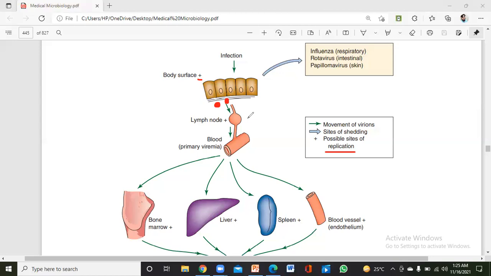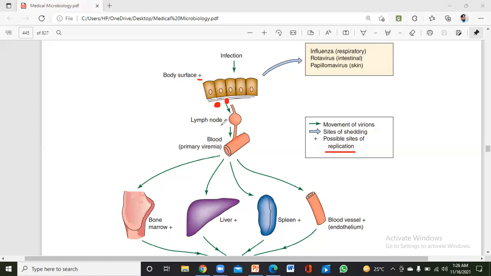Okay, and lymph nodes are present all over the body. I will now show you a specific image about it. But first of all, keep this in mind: the virus is engulfed or endocytosed by the macrophages and the dendritic cells. After that, it is moved into the lymph nodes where the T cells and the B cells are present. So most of the virus, including the varicella zoster virus that causes chicken pox.